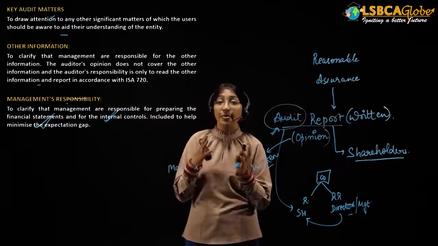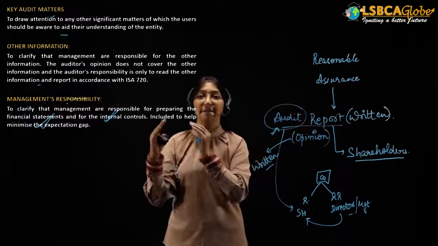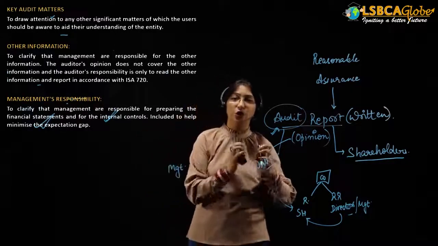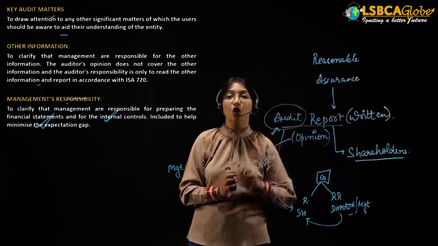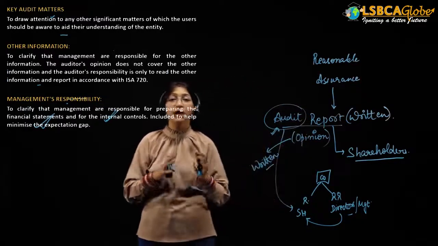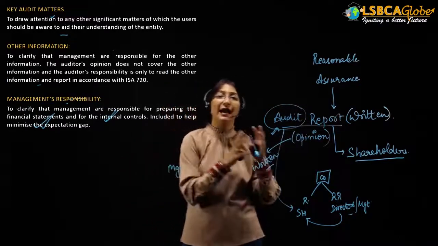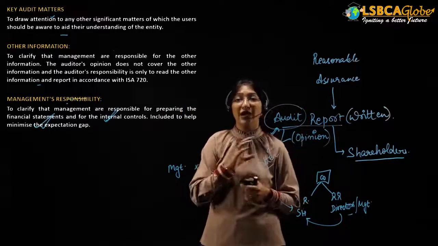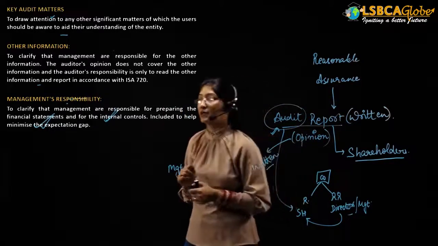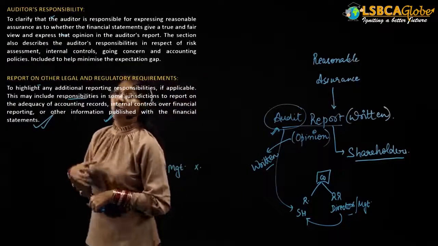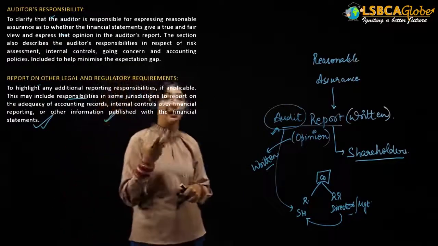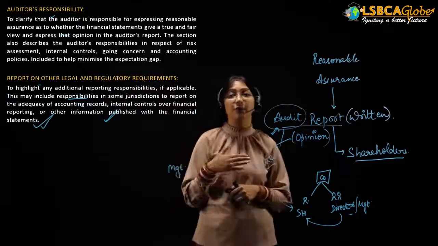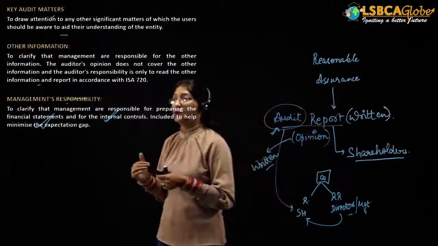That is why the auditor clearly states the management's responsibility and the auditor's responsibility in the audit report paragraph. The management's responsibility and the auditor's responsibility will be clearly stated in the audit report so that there will be no misunderstandings. Then after the management's responsibility, the auditor will provide the auditor's responsibility.